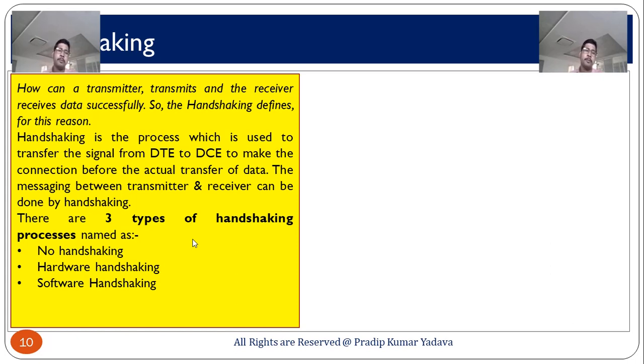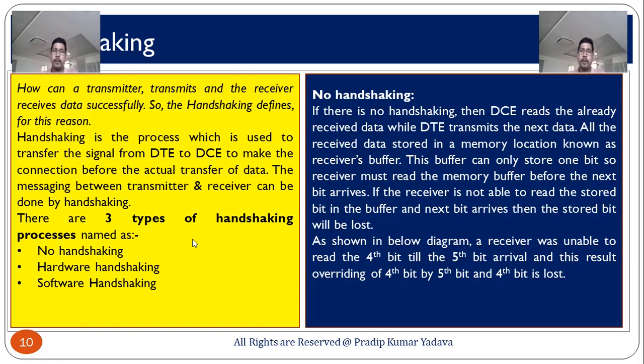Suppose I have transmitted 5-bit data and the receiver received 5-bit data, that is perfect communication, or perfect transmission and reception. Suppose I have transmitted 8-bit data and the receiver only receives 6-bit data, that is not perfect communication. So, this is an example of no handshaking. What happens in the case of no handshaking? Some data is lost. Why? Because of the busy receiver register buffer.